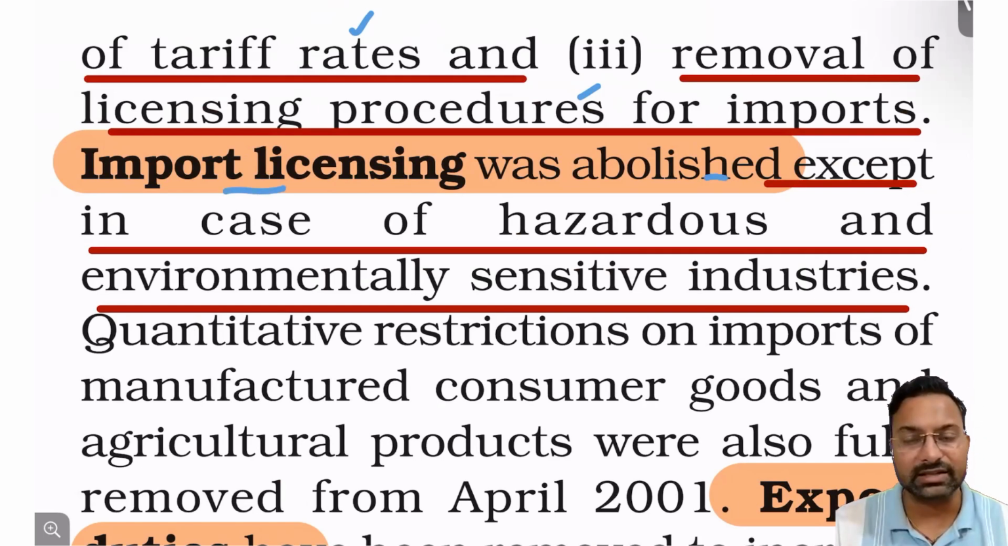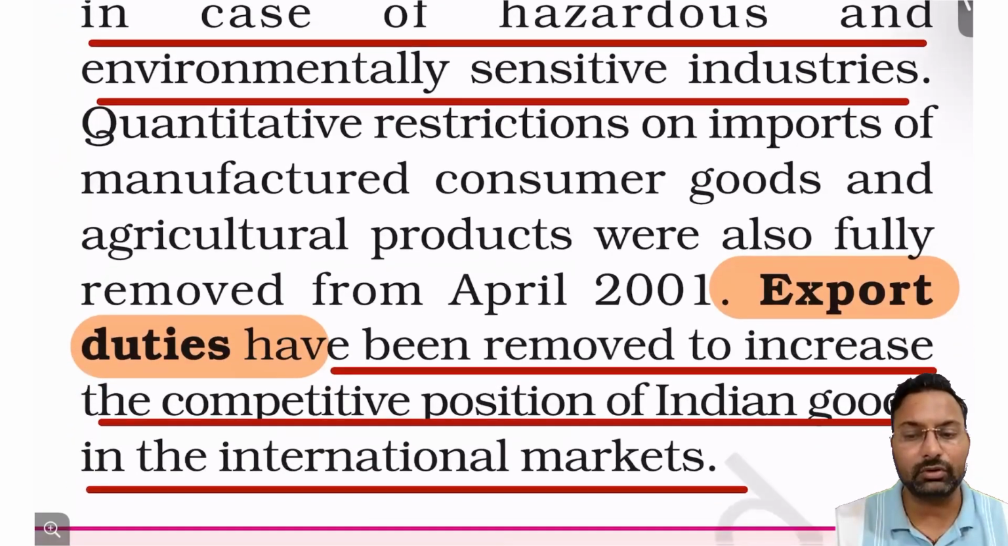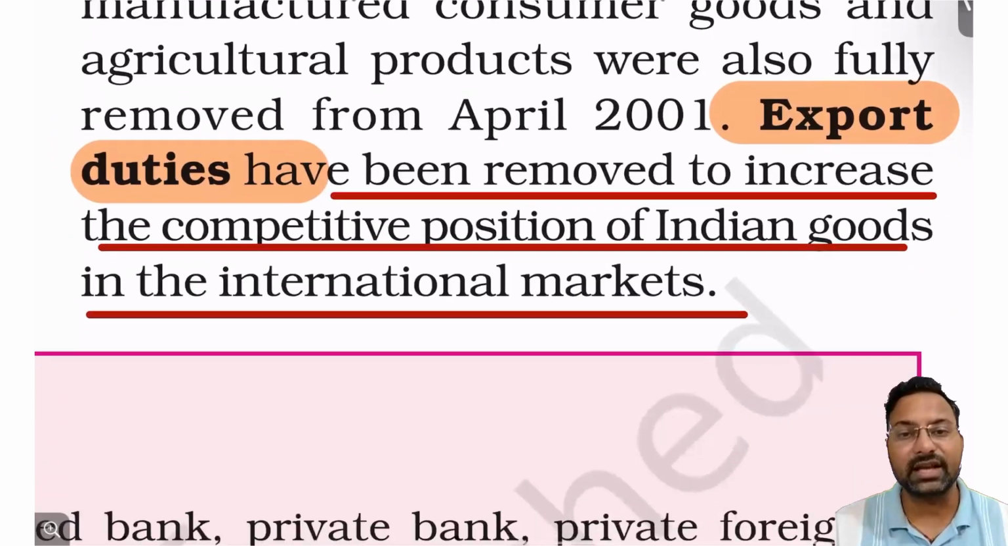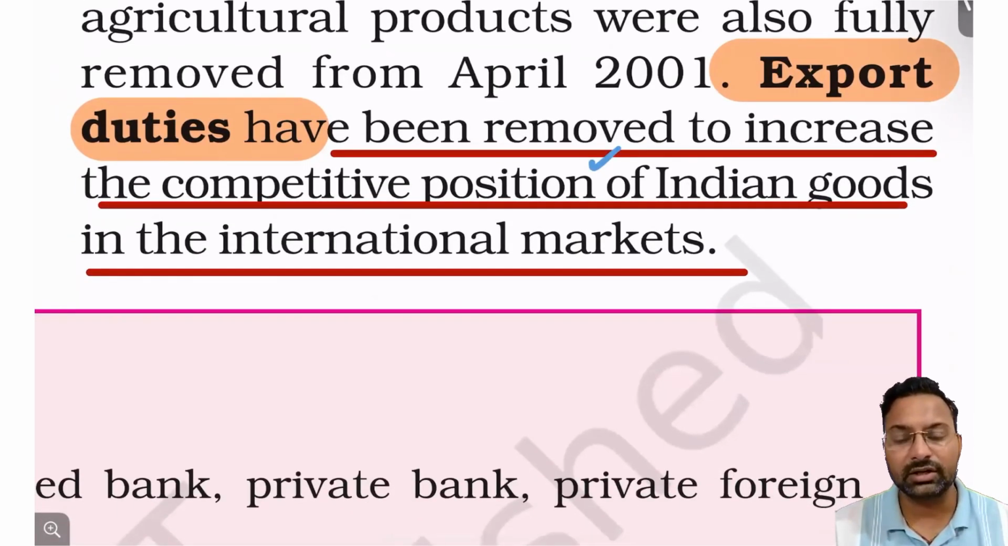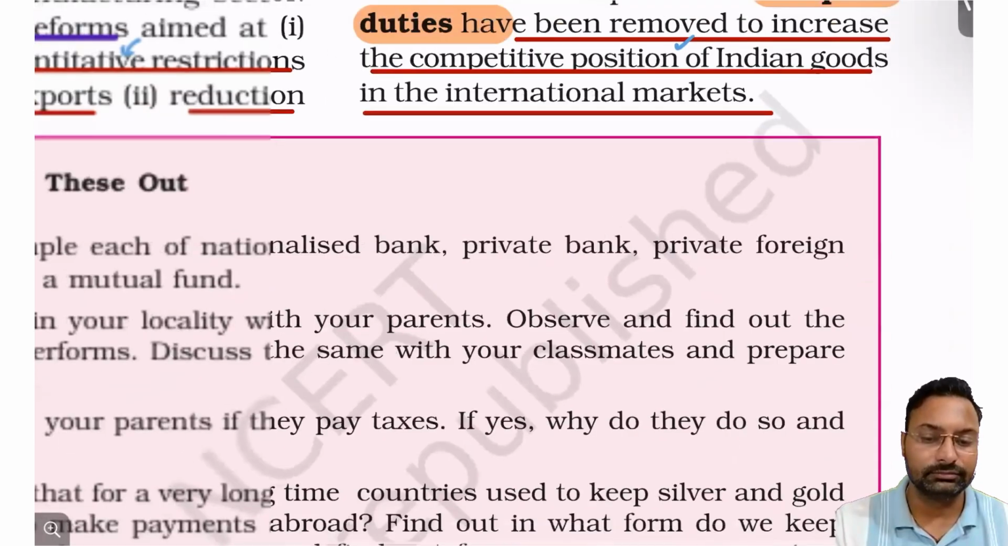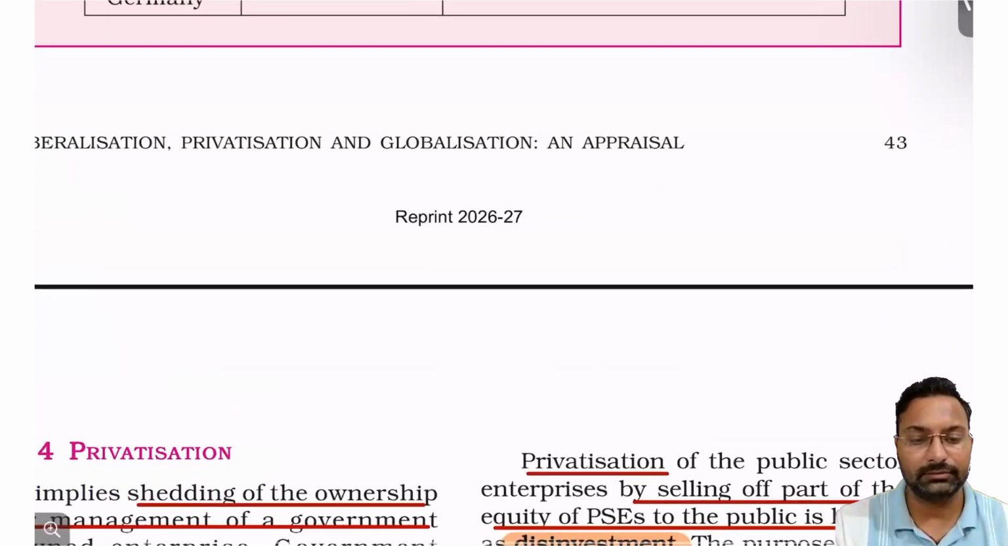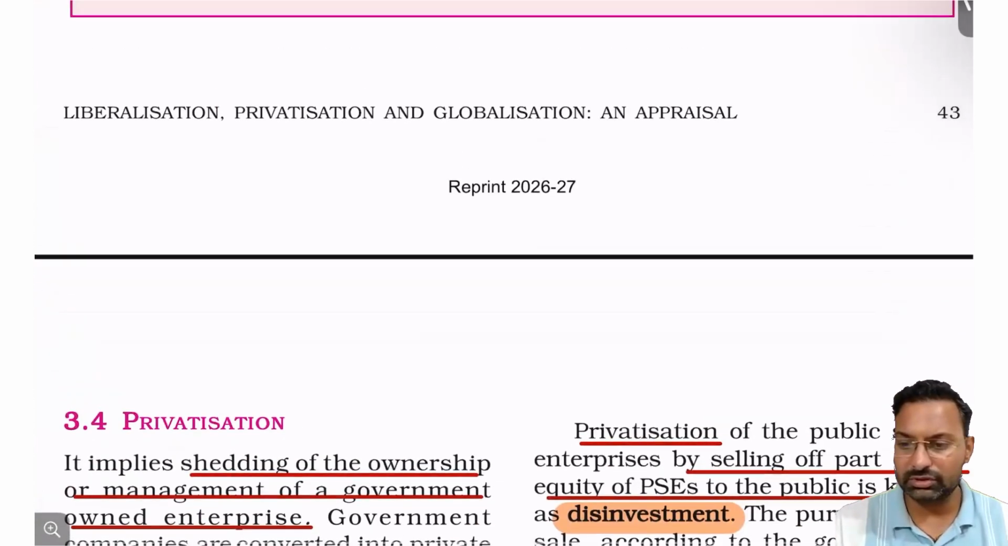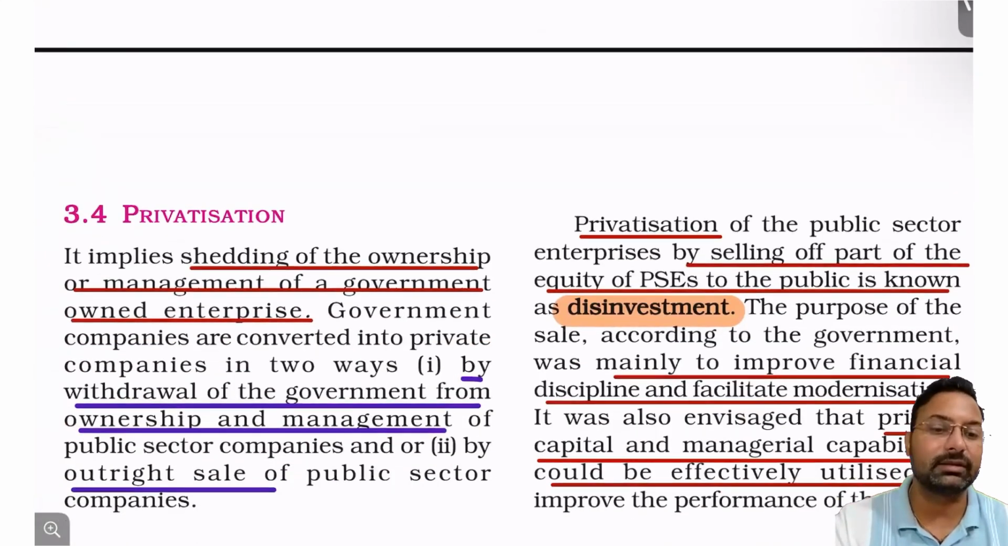Import licensing was abolished except in some cases, such as hazardous chemicals and chemicals of environment sensitive industries, for which licenses were kept. Otherwise those import licenses were abolished. Export duties were also reduced in order to increase the export of Indian goods. So to increase exports, export duties were also reduced, okay? So this was done in order to increase the exports from India, right? Okay, so this was the thing for the liberalization.